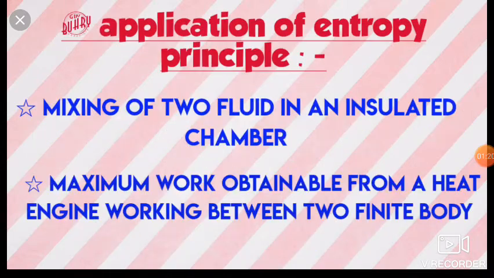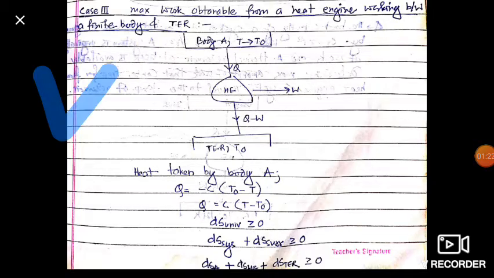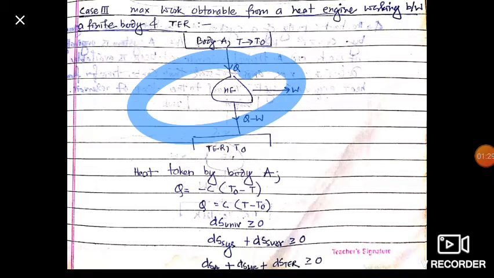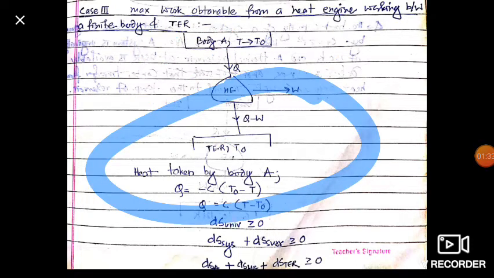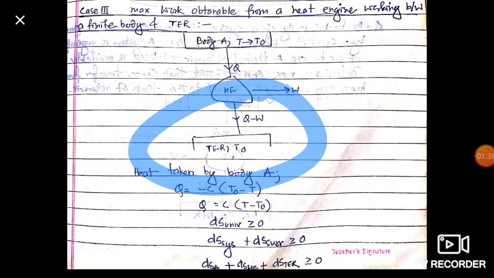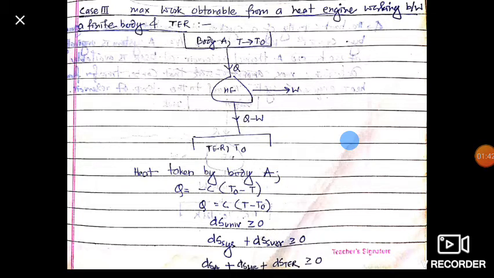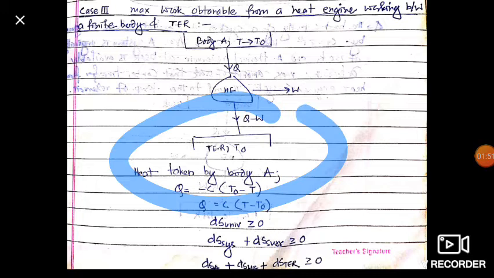Dear friends, it is our third case, maximum work obtainable from a heat engine working between a finite body and a TER, thermal energy reservoir. Our thermal energy reservoir is at temperature T naught and our body A is at temperature T. So our body A has a temperature higher than our thermal energy reservoir.